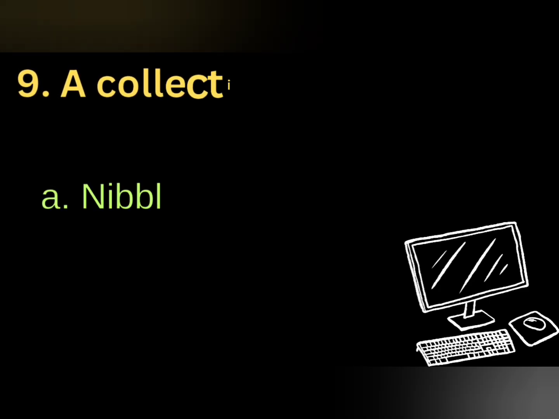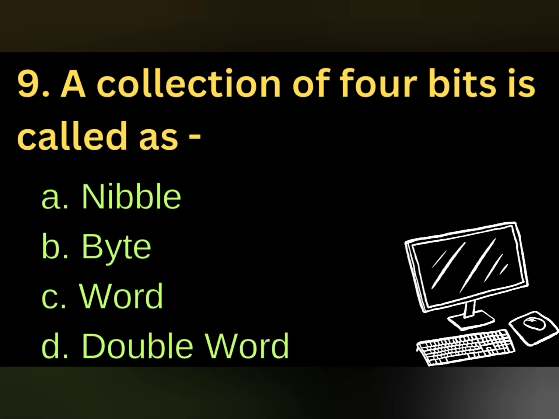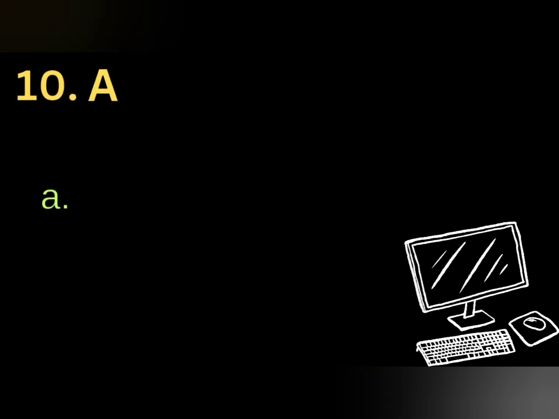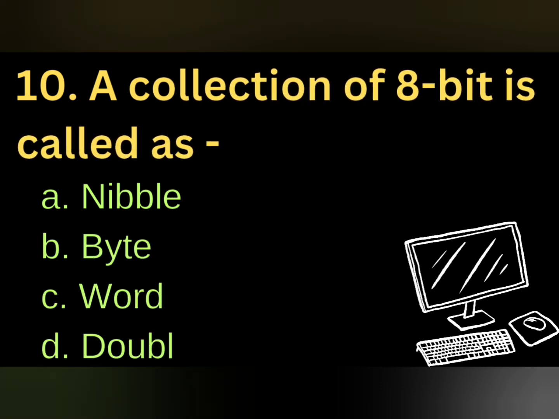Question number 9. A collection of 4 bits is called as A. nibble, B. byte, C. word, D. double word. The correct answer is A, nibble.